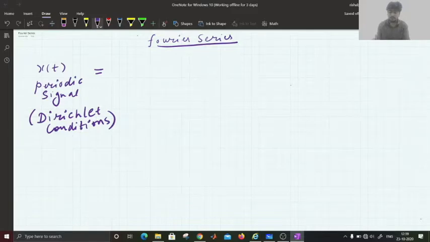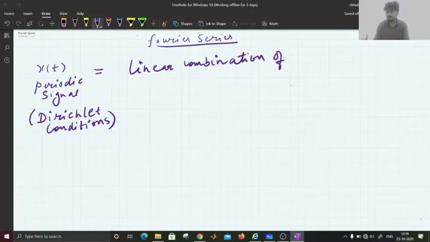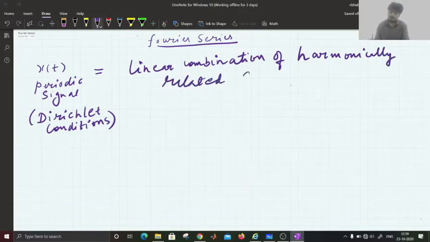So, with the help of Fourier series, we can represent any periodic signal as a linear combination of harmonically related signals.